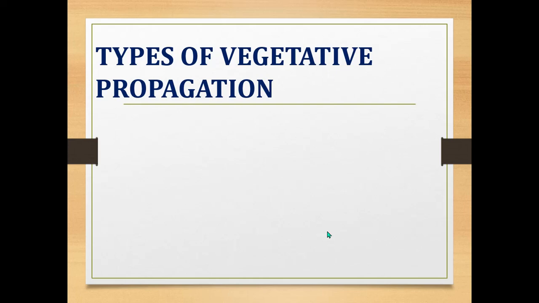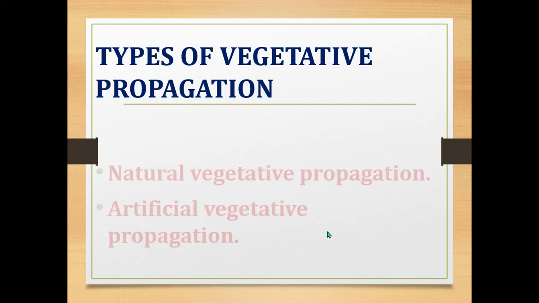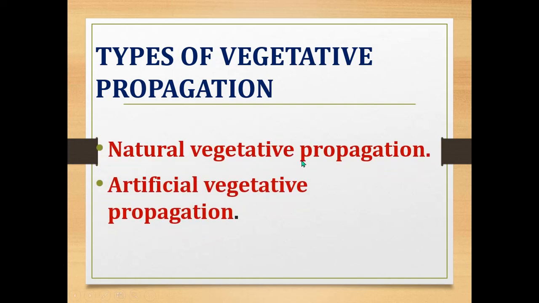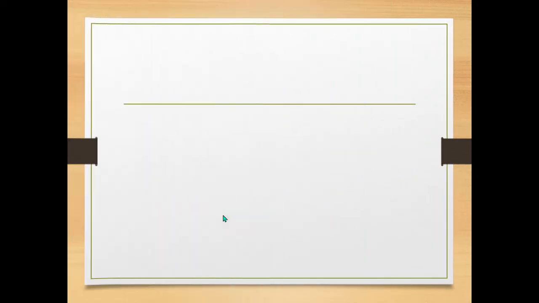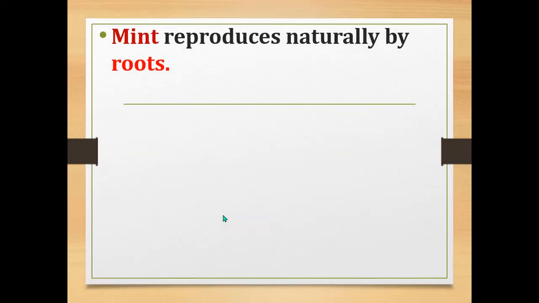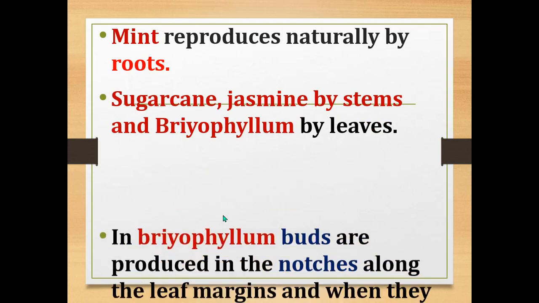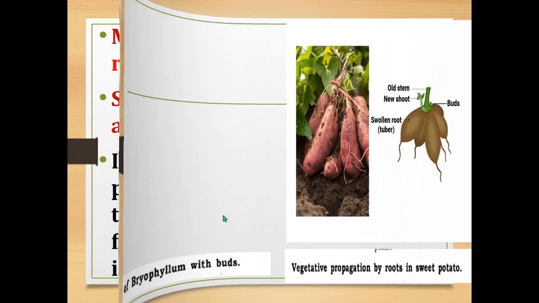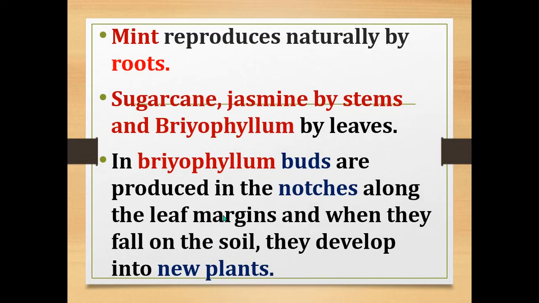Types of vegetative propagation. There are two types: natural vegetative propagation and artificial vegetative propagation. First one is natural vegetative propagation. Natural vegetative propagation means that naturally some vegetative parts of some plants can be reproduced into a new plant.